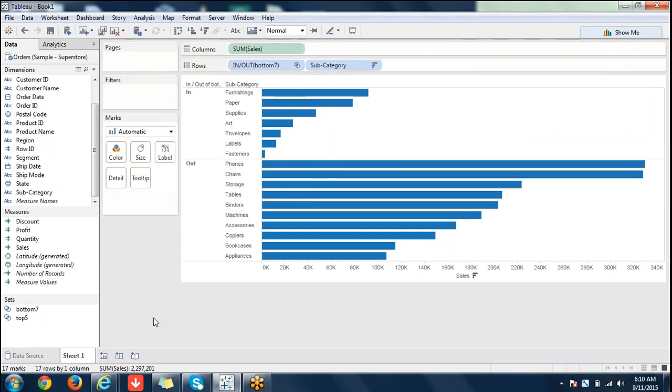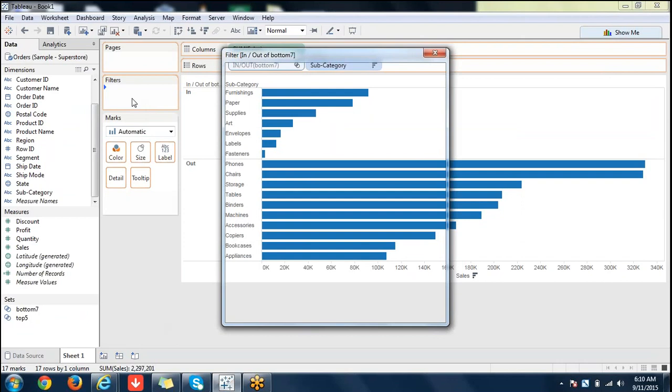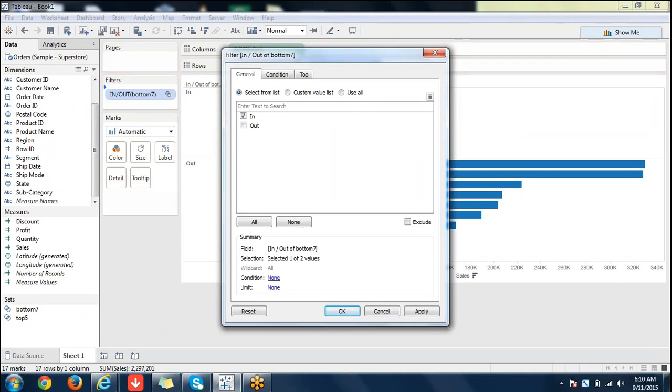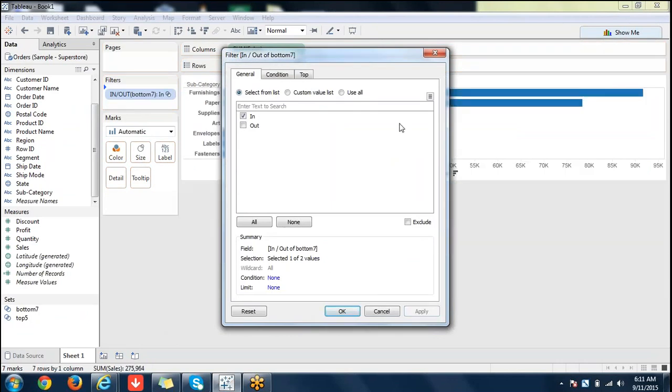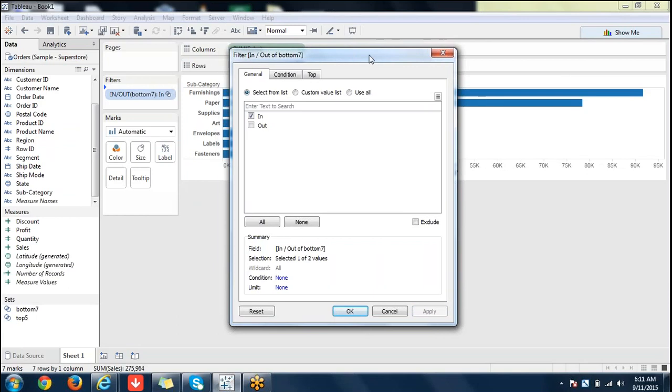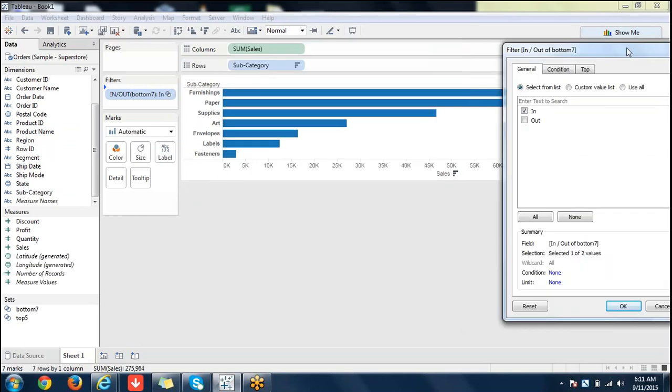So you can use them in filters, that's not a problem. You can use them in filters on any particular dimension, and you can use keep only and exclude also. If you want only in, you say apply, and only in will be there. If not, you say cancel.